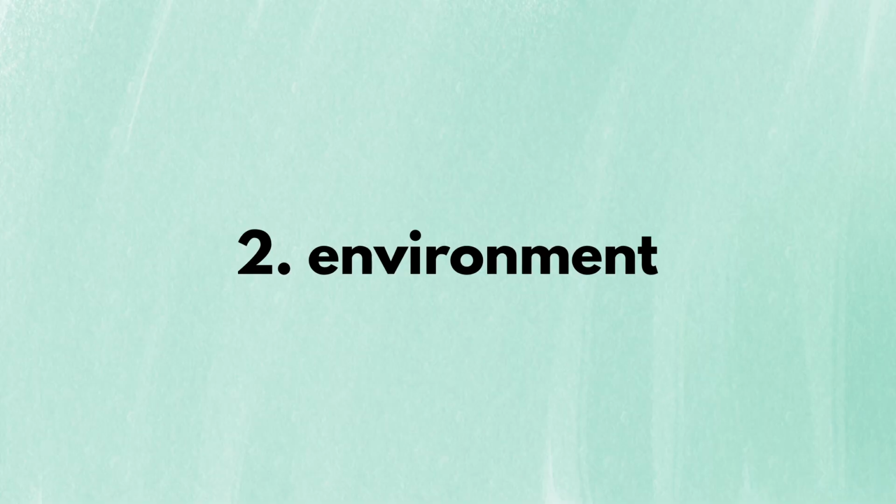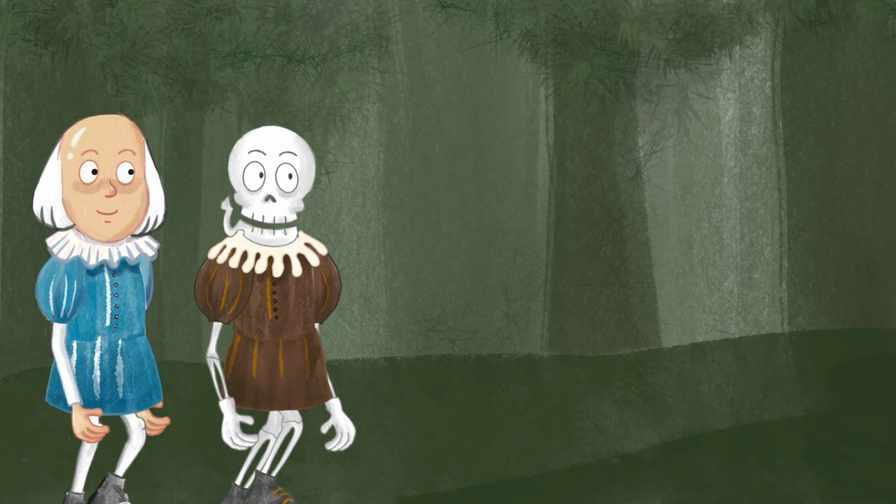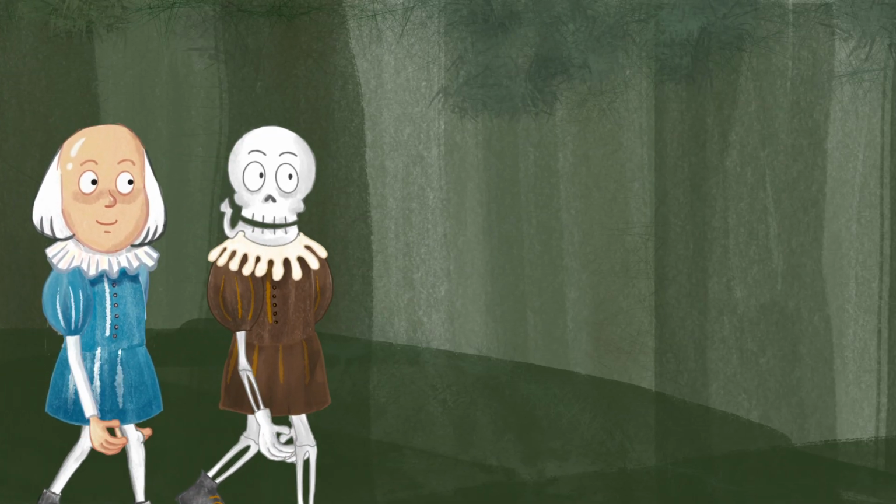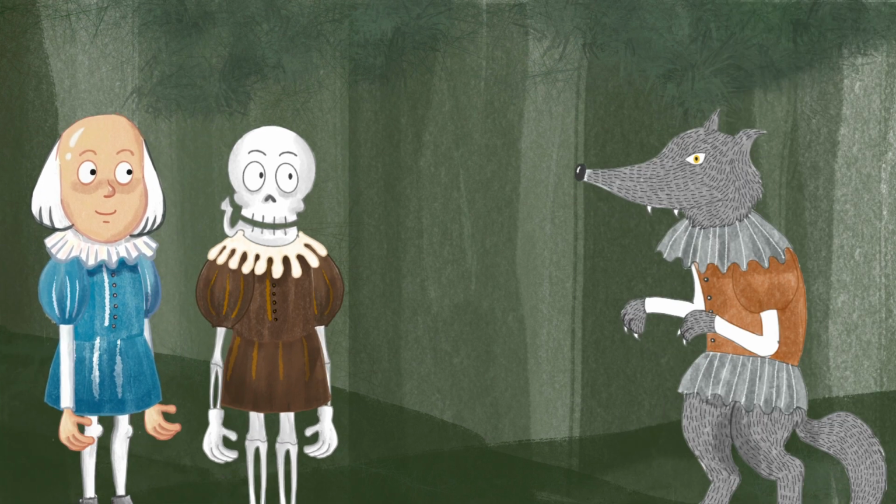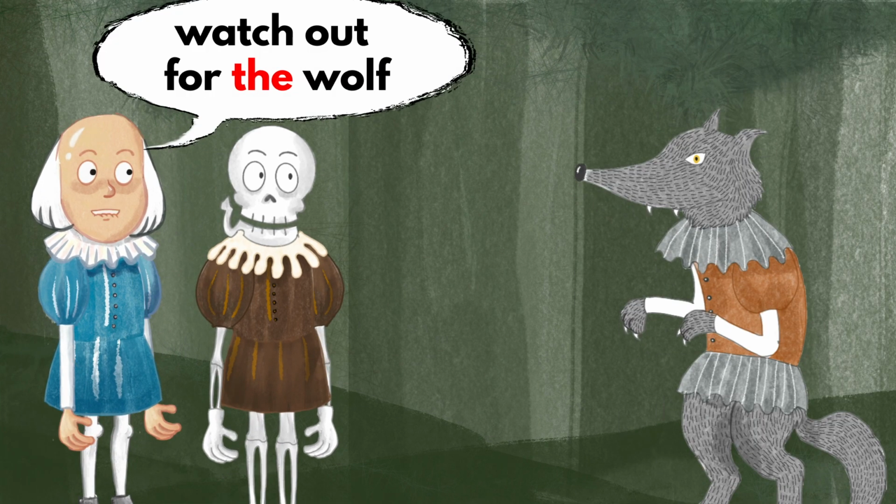The second possibility is that the environment surrounding the speaker and listener makes it obvious which thing they are talking about. Let's say that you and your friend are walking in the woods, and there's a wolf right in front of you guys. If you say watch out for the wolf, it's pretty clear which wolf you're talking about. In this case, you can use the word the without previously explaining which wolf you're talking about.